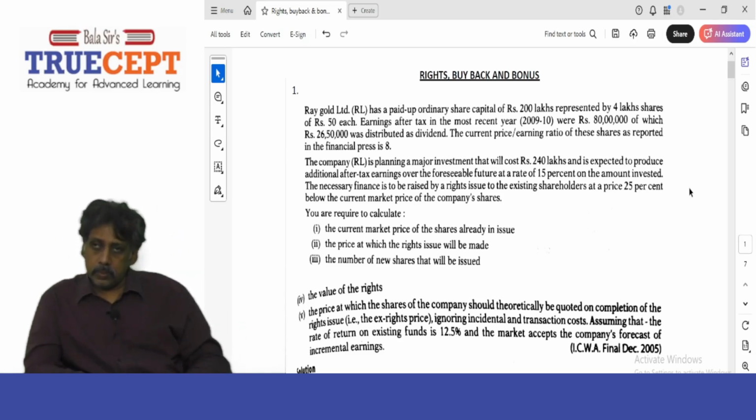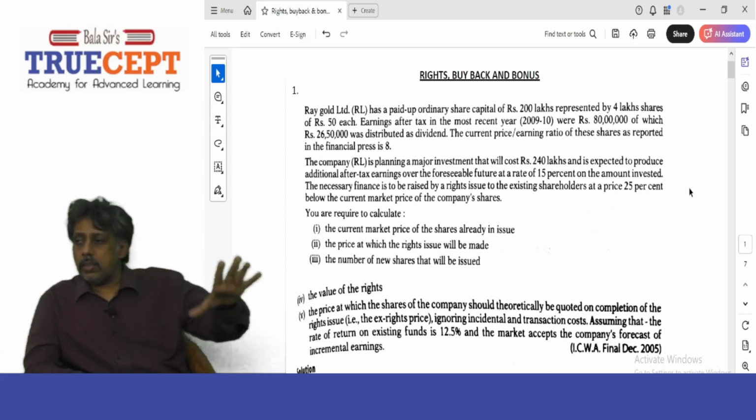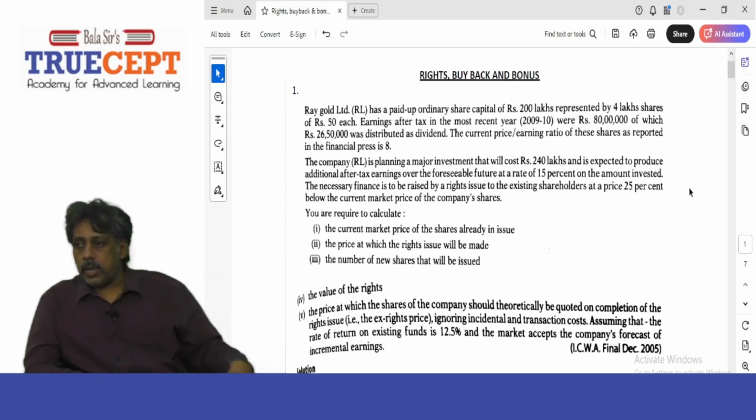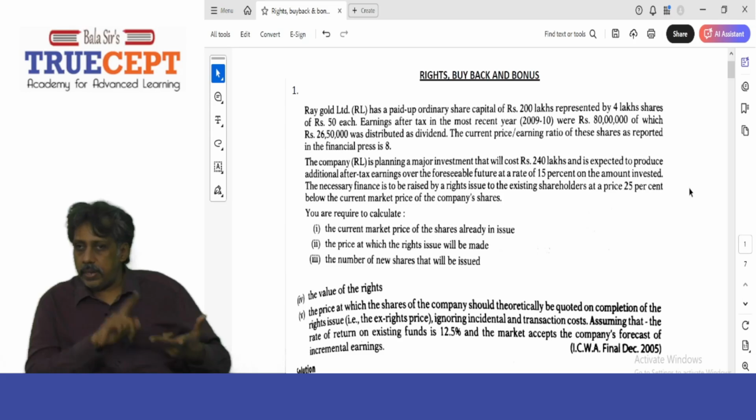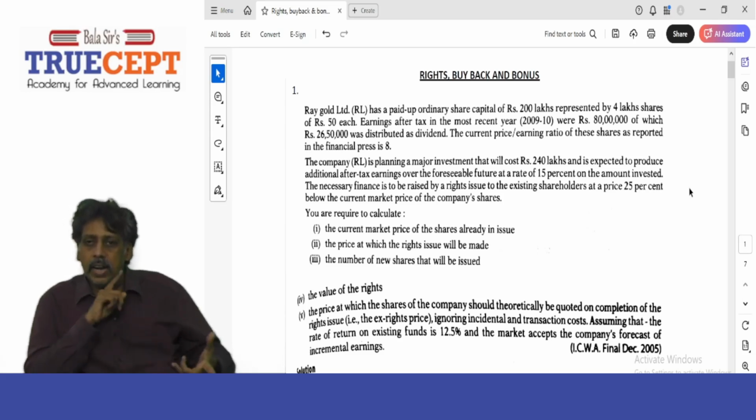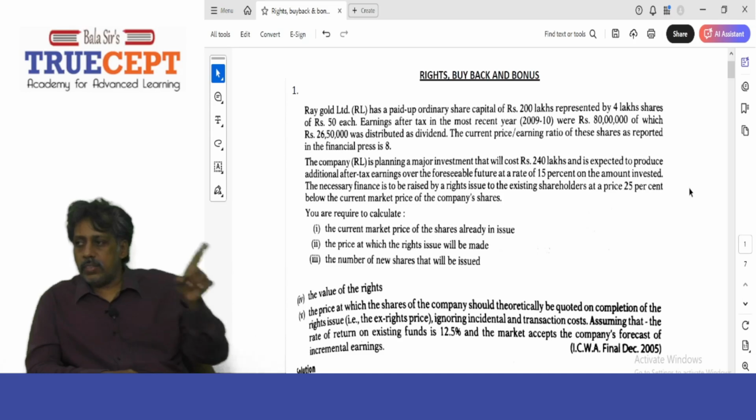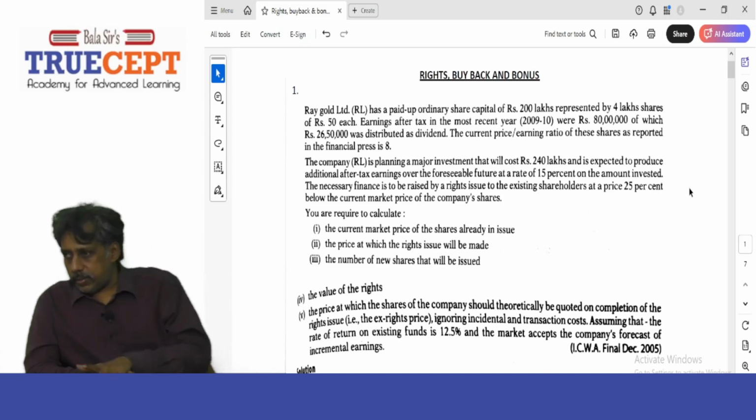The current price earnings ratio of these shares as reported in the financial press is 8 times. So based on this ratio, I can say the company shares are trading at 8 times rupees 20. That is, the P/E ratio is 8, into rupees 20 earnings per share. Rupees 160 is the current market price.